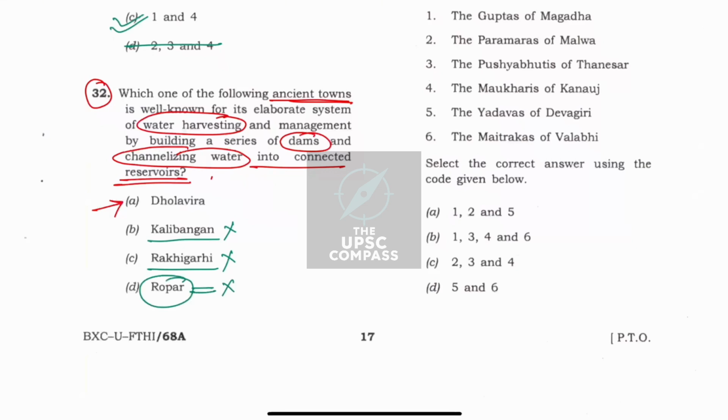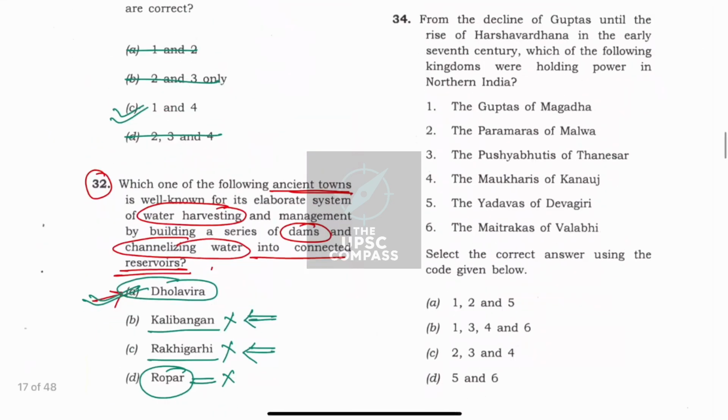So these things we can see, right? And Dholavira is in Gujarat. Although it was on the rivers of Luni river, banks of Luni river, still I said Dholavira is the most probable option because there might be some kind of water shortage. That is the only reason I marked Dholavira and that was the correct option. Comment down below which are the rivers where Kalibangan is situated and on which river Rakhigarhi is situated. Right? Now moving on to the next question.